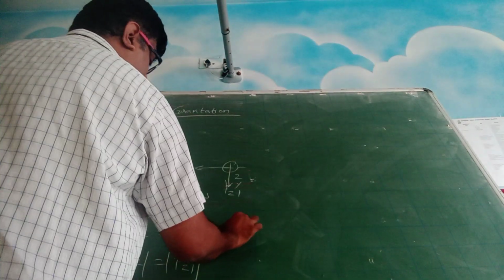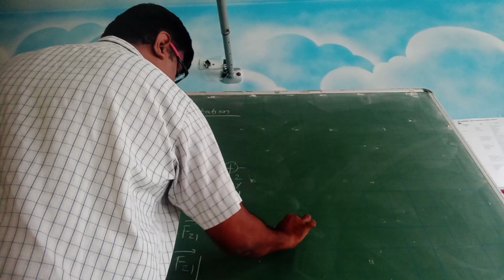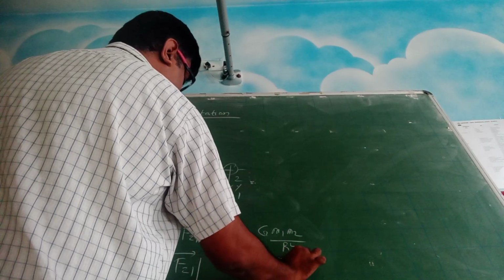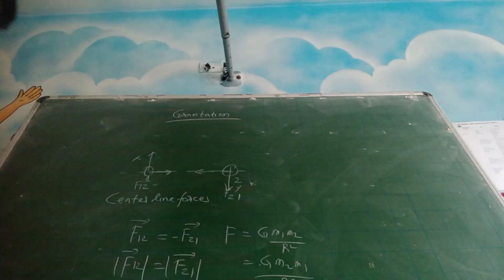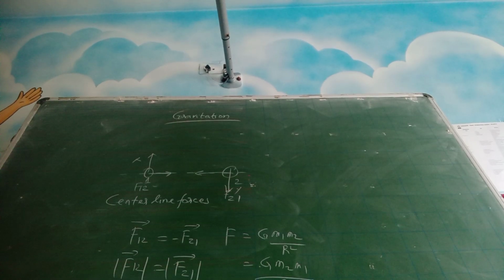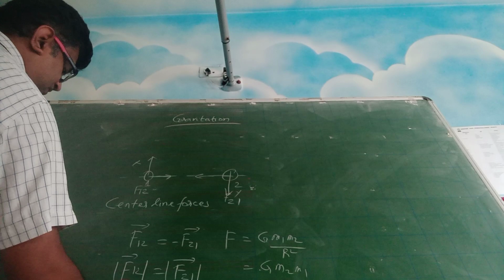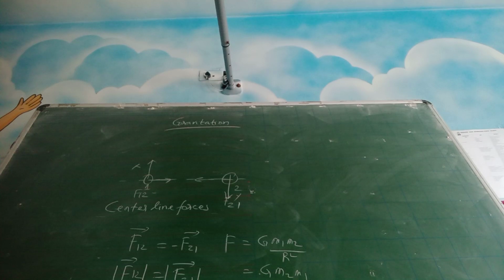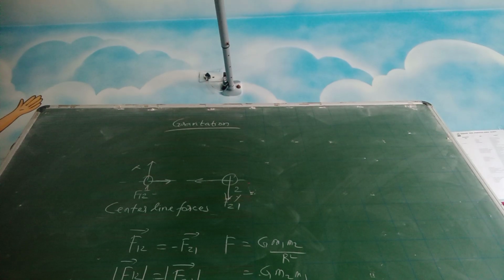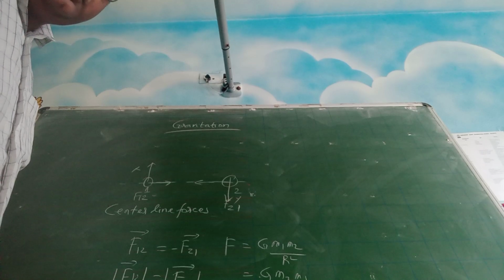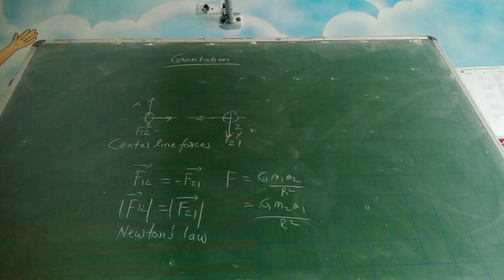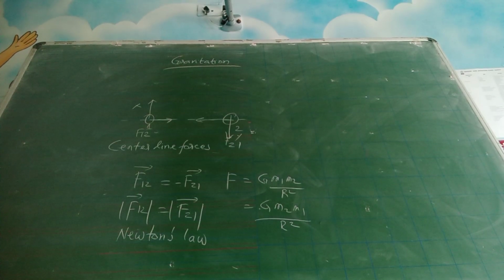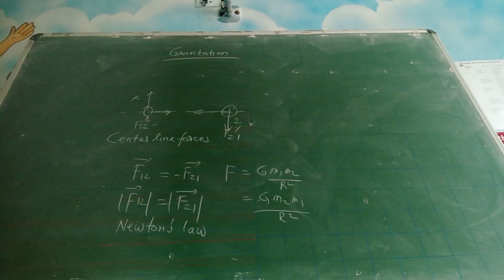Why? Because if you write F equals G M1 M2 by R square, this is the same as writing G M2 M1 by R square, no? Is it making any difference? So you can see that they are following Newton's law. They follow Newton's law.